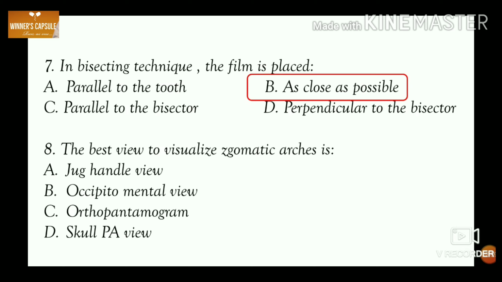Eighth one, the best view to visualize zygomatic arches is A. Jug handle view, B. Occipitomental view, C. Orthopantomogram, and D. Skull PA view. Answer is option A, jug handle view. The best view to visualize zygomatic arches is submentovertex or base or full axial projection, which is also called the jug handle view.